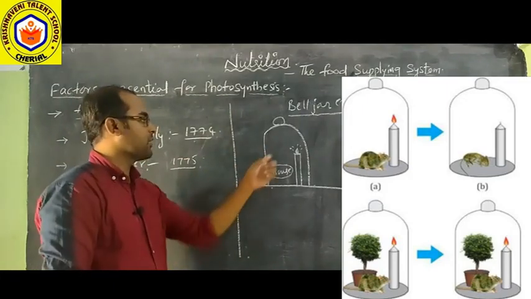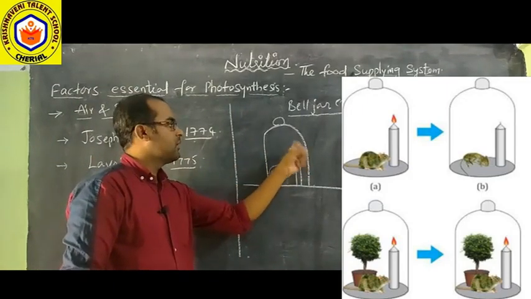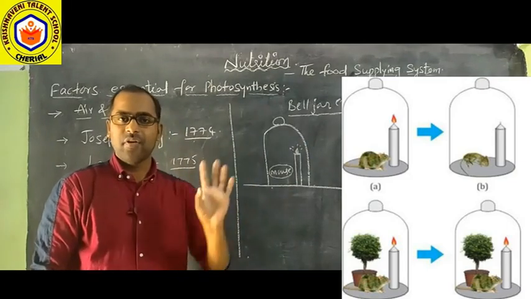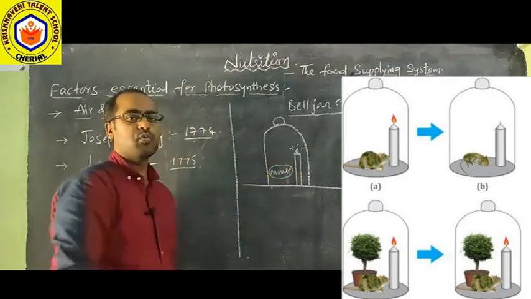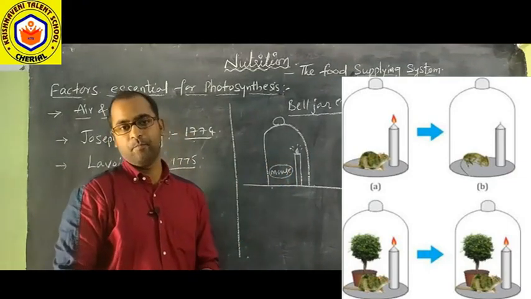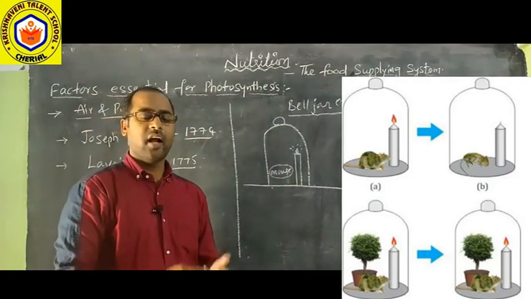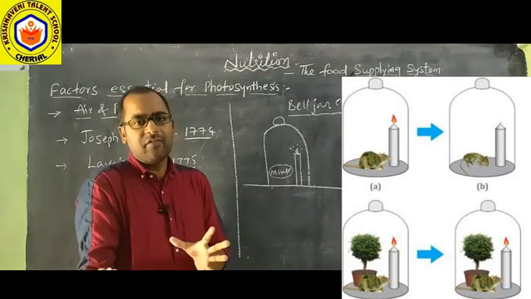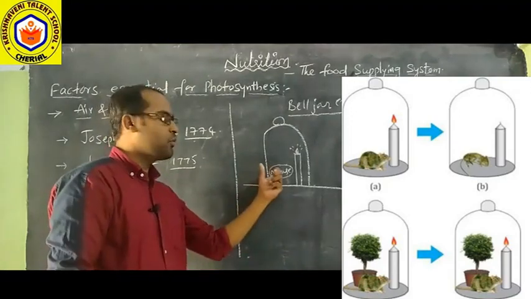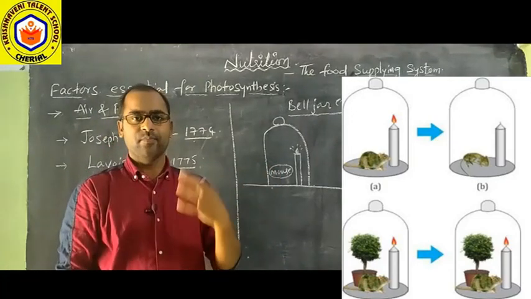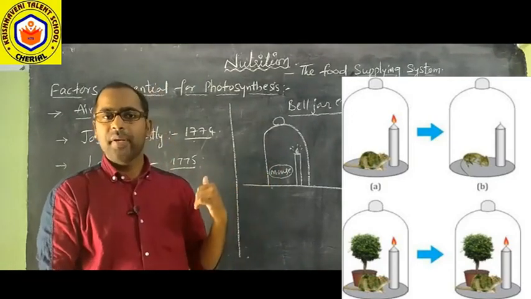After some time, what happened here? In the same way, the candle was extinguished, the flame went off, and the mouse started suffocating. If it continued for some time, it would die. It was unable to breathe.